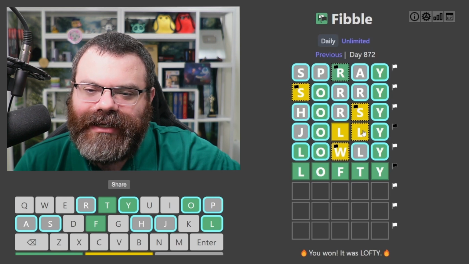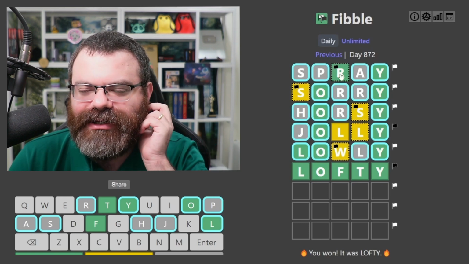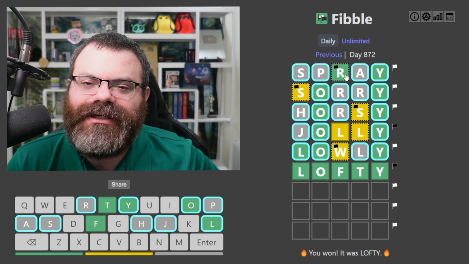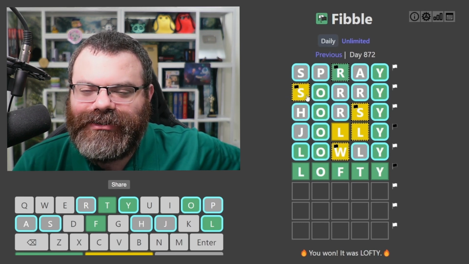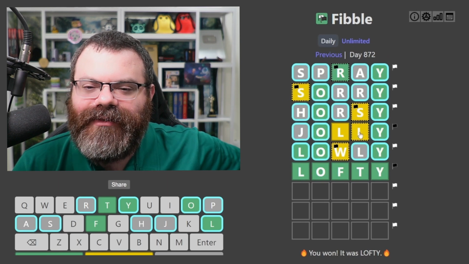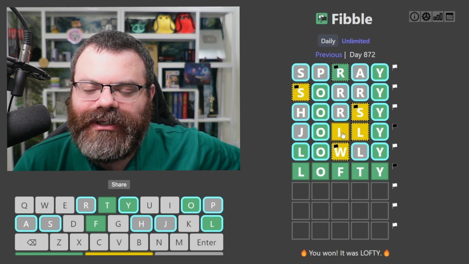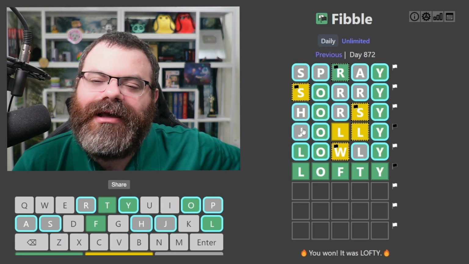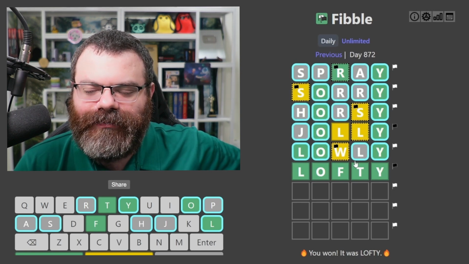So if you were to inspect each of these guesses, you would see that the dotted letters are the ones that lied to us. So this R lied because there is no R in lofty, and it said there was. This S lied because there's no S in lofty. Should have been gray. Same with this S. This L lied because it should have been gray. There was only one L in the word, so this should have been yellow and that should have been gray. And then this W lied because there's no W in lofty. Exactly one lie per guess.